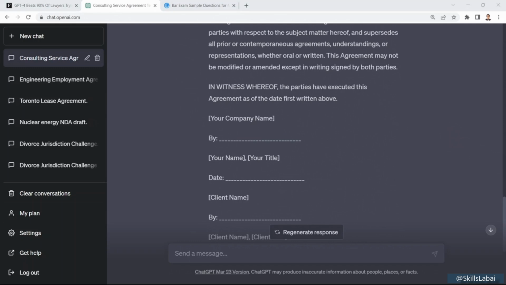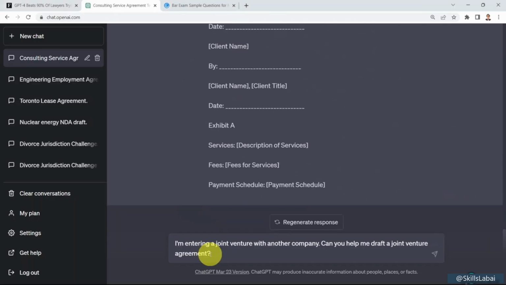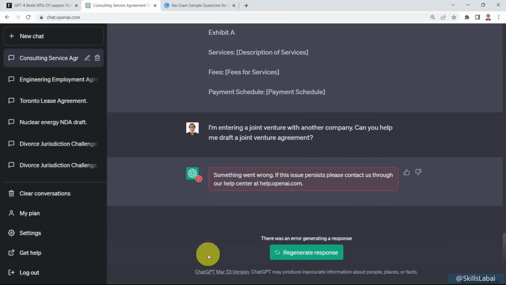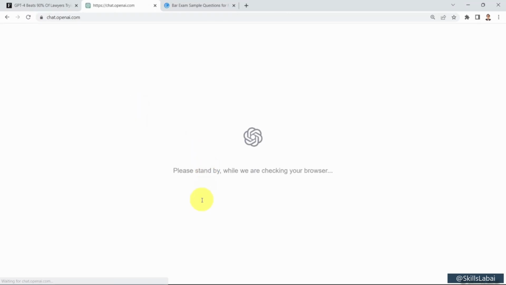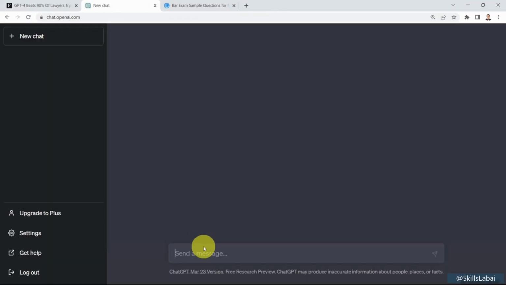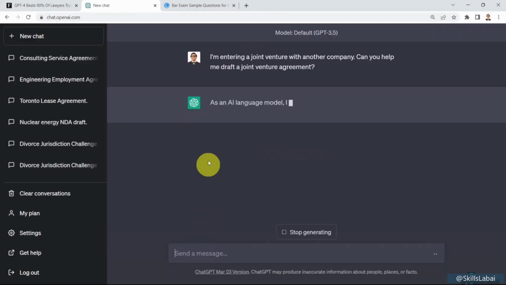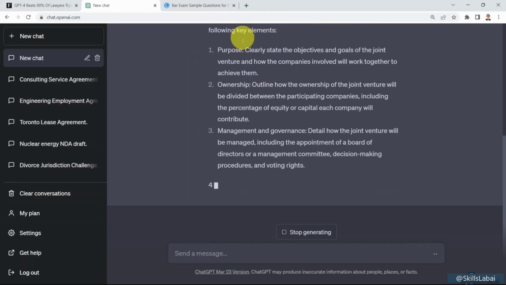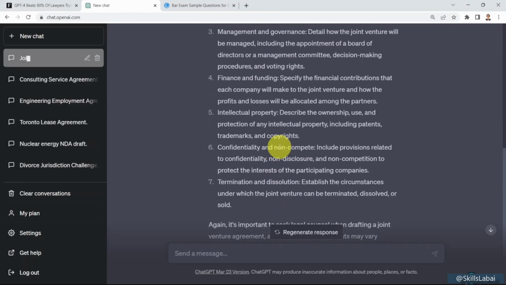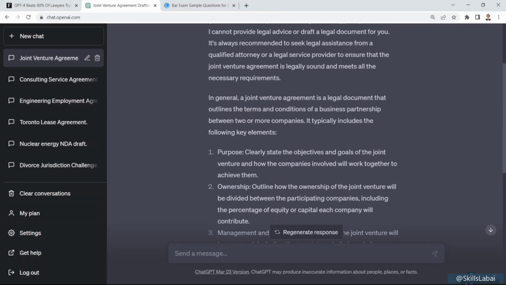Okay, let's assume that your company or startup is entering a joint venture with another company and you are looking to draft an agreement. Again, I'm not saying this is going to replace lawyers. You still, of course, need expert lawyers to go through this, but this is going to provide you with a very good starting point. So let's go ahead and run it again. So I'm entering a joint venture, and here we go. This is a nice agreement, a very good starting point.